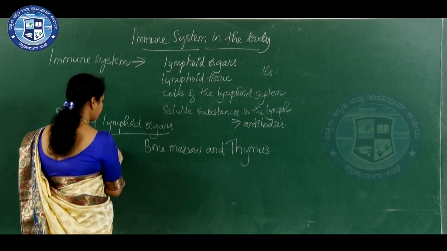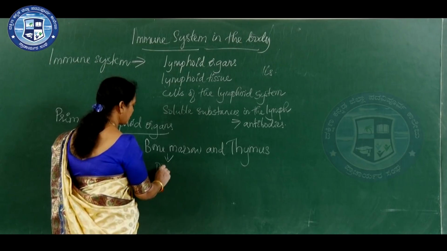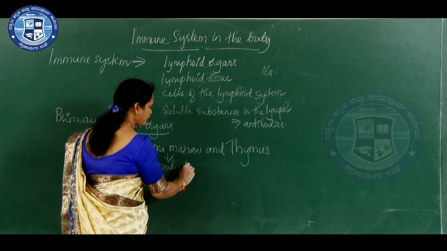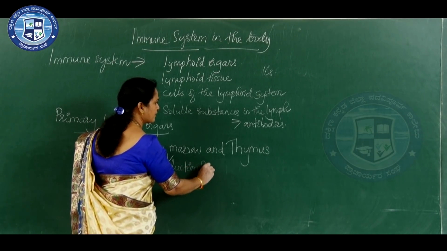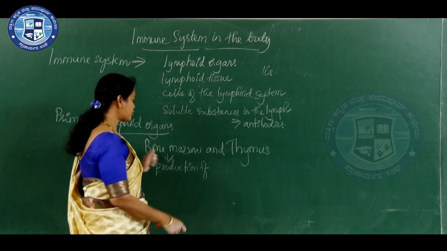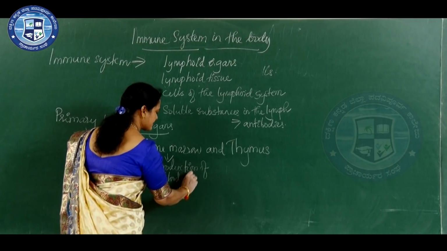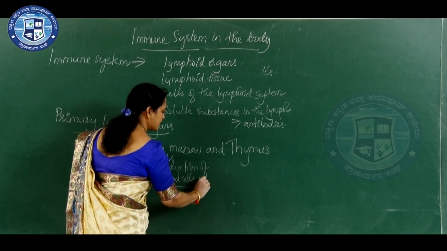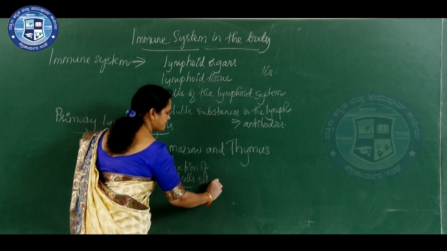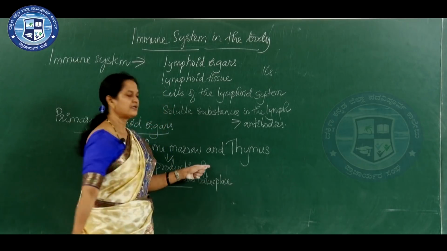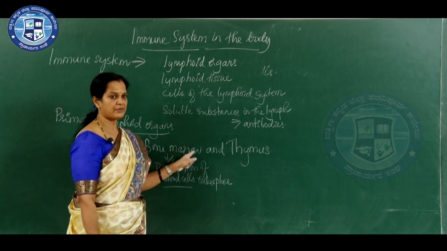Here in the bone marrow, production of blood cells takes place.